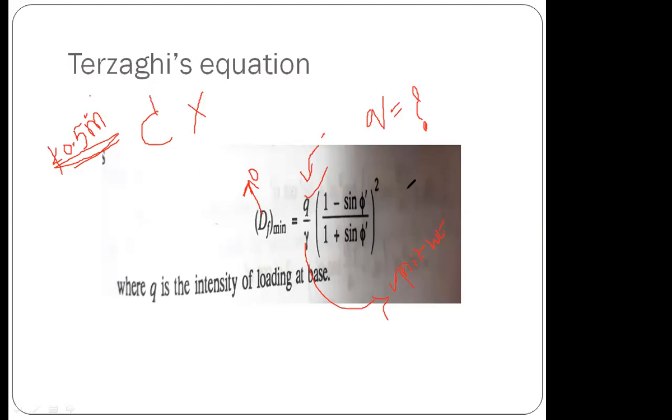So q will also become 0, right? q is the bearing capacity. Bearing capacity will become 0 if Df is 0.